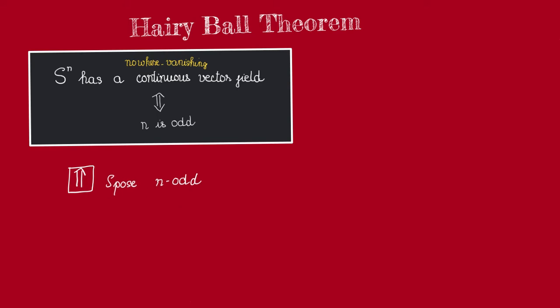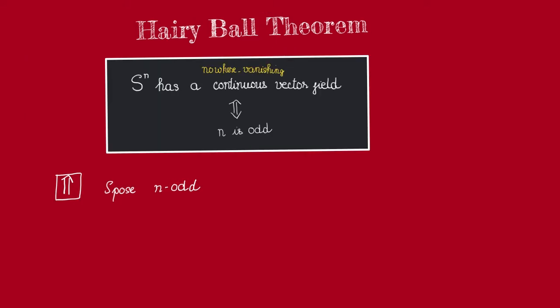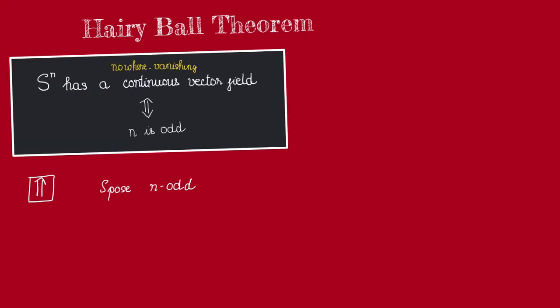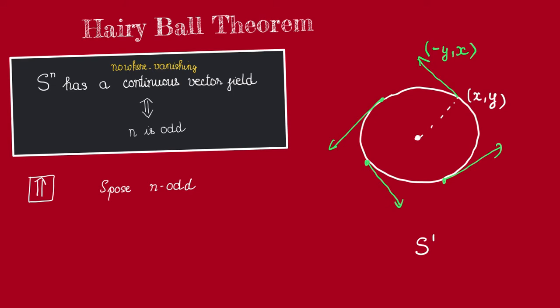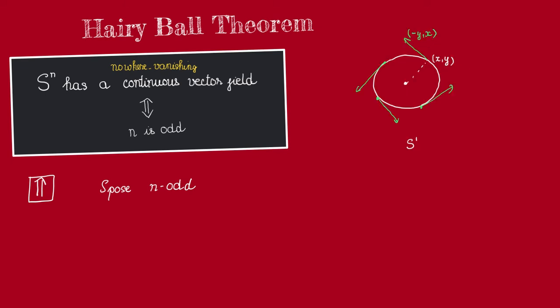So suppose that n is odd. Let's construct a nowhere vanishing continuous vector field on S^n. For intuition, let's start with the case of S^1. If we think of S^1 as the unit circle on the plane, then in this case there is the usual nowhere vanishing vector field given by (-y, x).